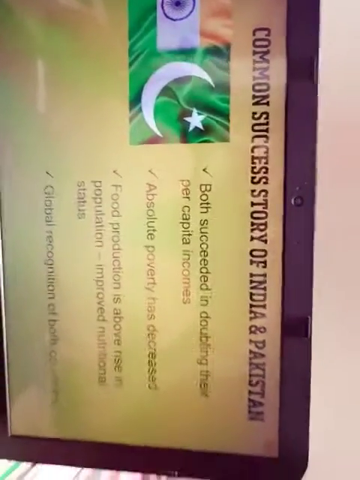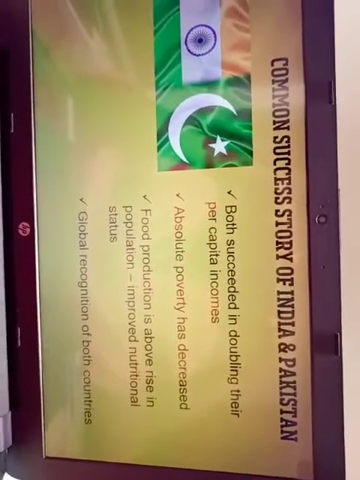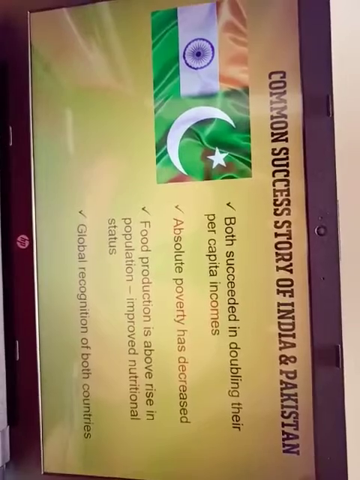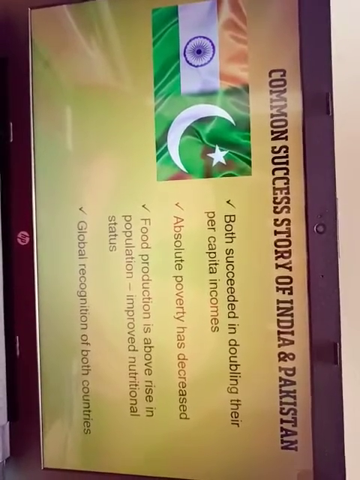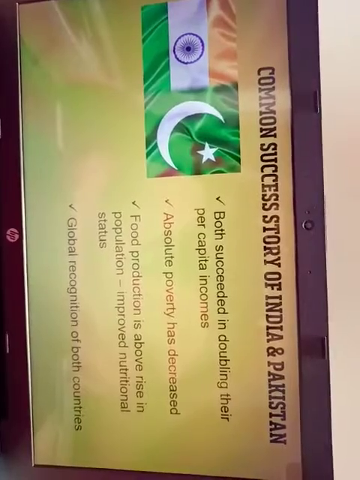Now, the common success story of India and Pakistan. We are taking India and Pakistan together. They both succeeded in doubling their per capita incomes, and absolute poverty has decreased, but relative poverty is still a question mark.